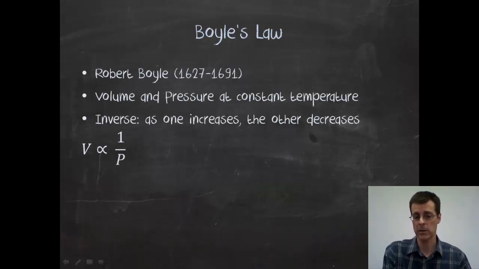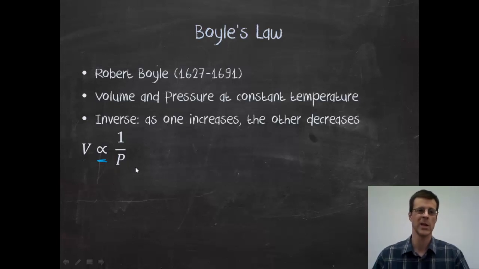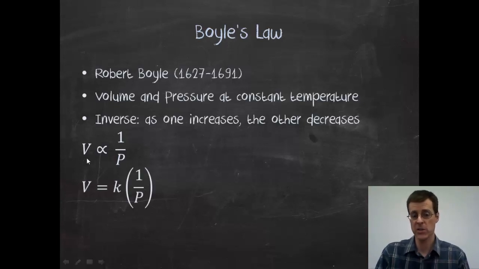Mathematically, and you don't need to write this part down, mathematically I can express that relationship in this form. So I've got a volume, and that symbol here is a mathematical symbol that means proportional to, or changes as. So the volume changes with the inverse of pressure. So if this one goes up, that one's going to go down. However, we don't want that. We can't really do a lot with that mathematically. This is one form of Boyle's Law.